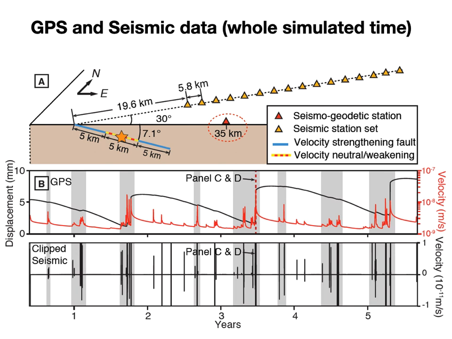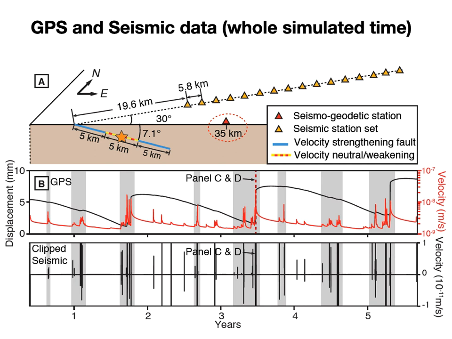So in order to make sure the fast and slow events that we simulated can be observed by some kinds of instruments, we also simulate the GPS and seismic data. We have a dipping fault here, and we have what we call a seismogeodetic station right at the east of the hypocenter, because this station can only receive S wave due to the radiation pattern, and it simplifies our analysis.